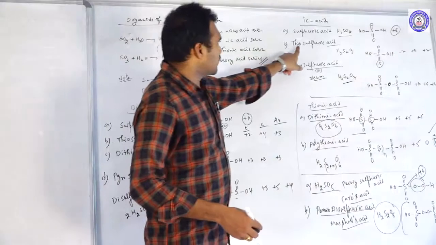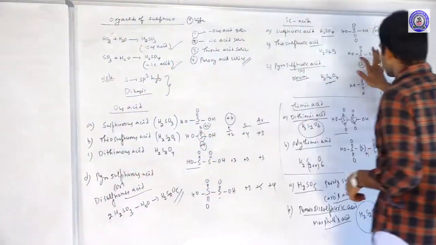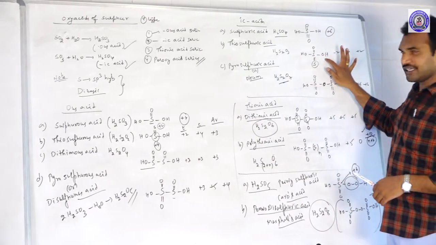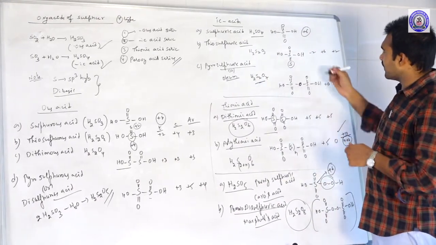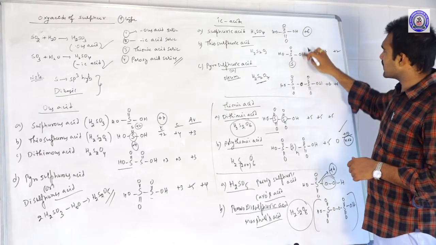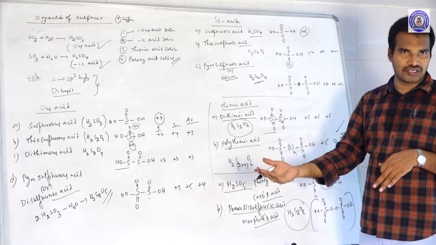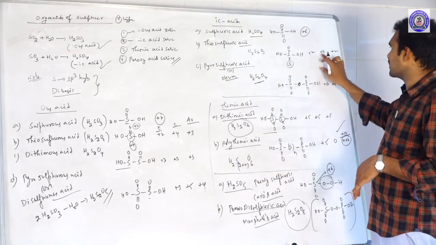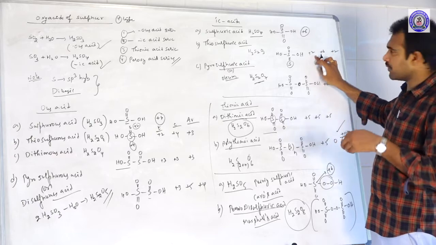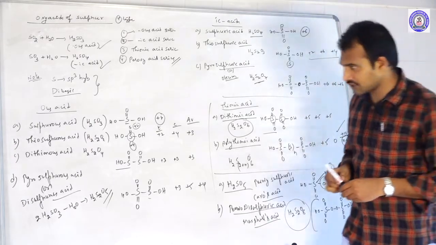Oxidation state of thiosulfuric acid, I made a small mistake. Thiosulfuric acid, this is the structure H2S2O3. So the terminal sulfur having +2 oxidation state, central having -1, -1, -2, -2. Total -6 is the neighboring oxidation state. So itself having +6. +2, +6, +8, +8 by 2, +4 will come. Okay, please note down this point.